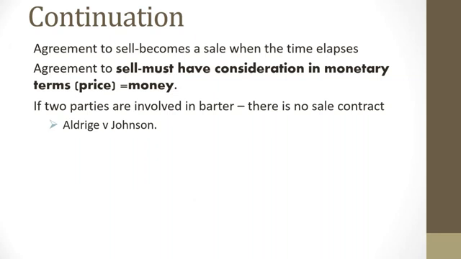Now, just to emphasize where we started, when it comes to a contract for sale of goods, remember that money has to be in the picture. A barter trade does not form a contract for sale of goods. And the case in question here for a commercial law student is Aldrich versus Johnson. This case brought out one key principle. And the principle is that consideration does not have to meet the exact value of the good, as long as it is sufficient for the purpose of that transaction, then that's fine. The transaction will be considered a sale of goods contract.